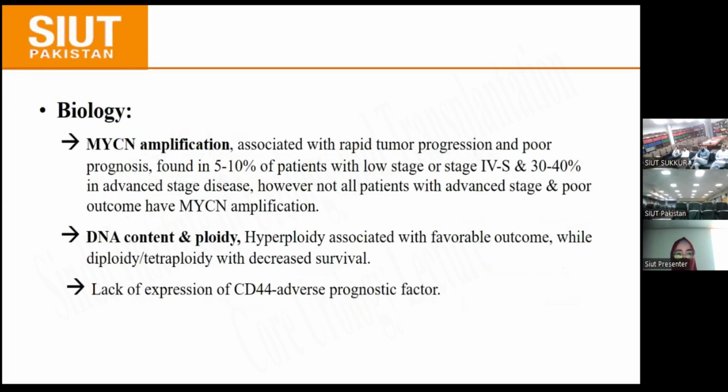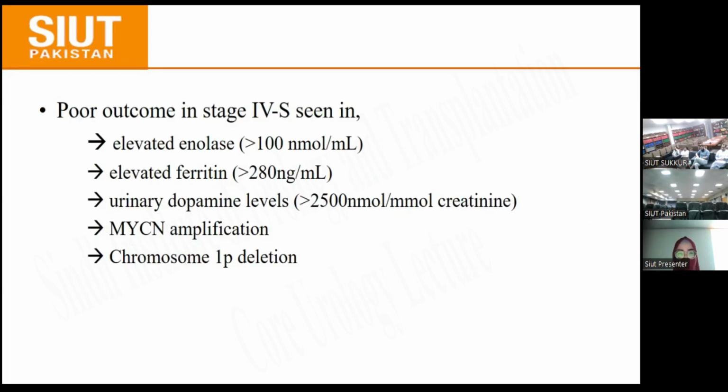In biology, MYCN amplification is associated with rapid tumor progression and poor prognosis. It is found in 5 to 10% of patients with low stage or stage 4S and 30 to 40% in advanced stage disease. However, not all patients with advanced stage and poor outcome have MYCN amplification. Hyperdiploidy is associated with favorable outcome, while diploidy and tetraploidy are associated with decreased survival. Lack of expression of CD44 is an adverse prognostic factor. Poor outcome in stage 4S is seen with elevated enolase level, elevated ferritin levels, elevated urinary dopamine levels, MYCN amplification, and chromosome 1p deletion.